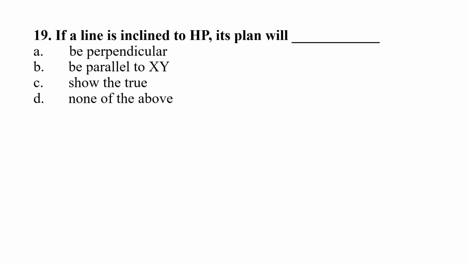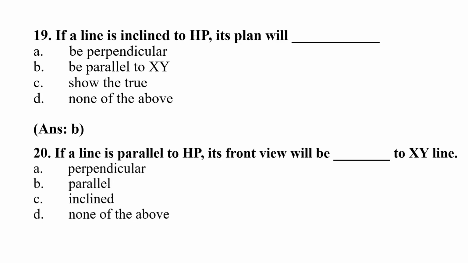Question 19. If a line is inclined to HP, its plan will be blank. Option A, be perpendicular. Option B, be parallel to XY. C, show the true length. D, none of the above. Right answer will be option B, be parallel to XY.